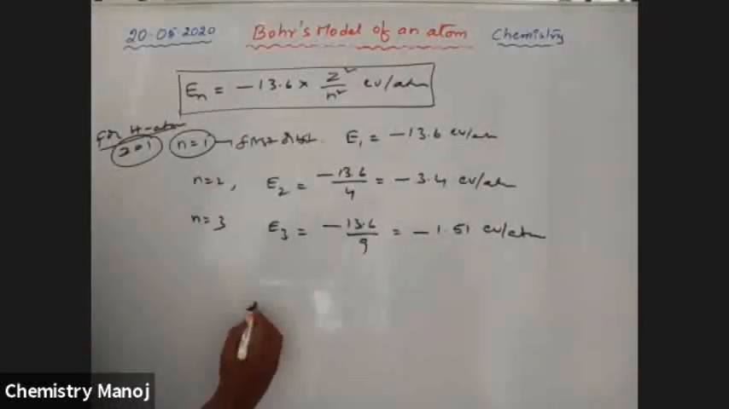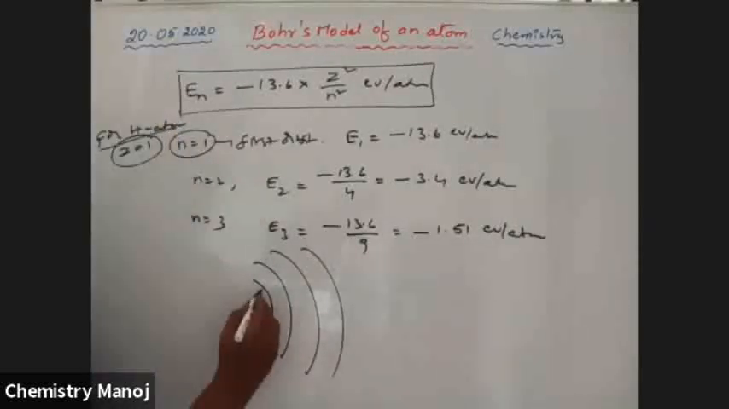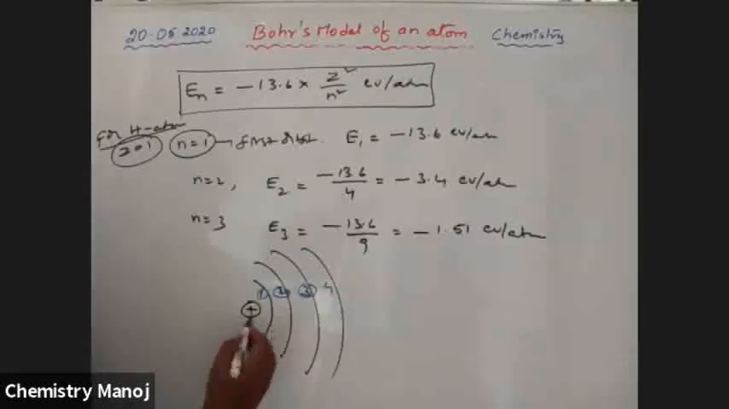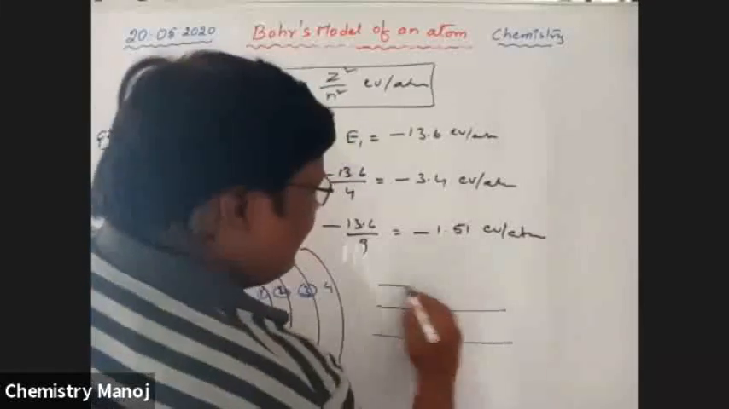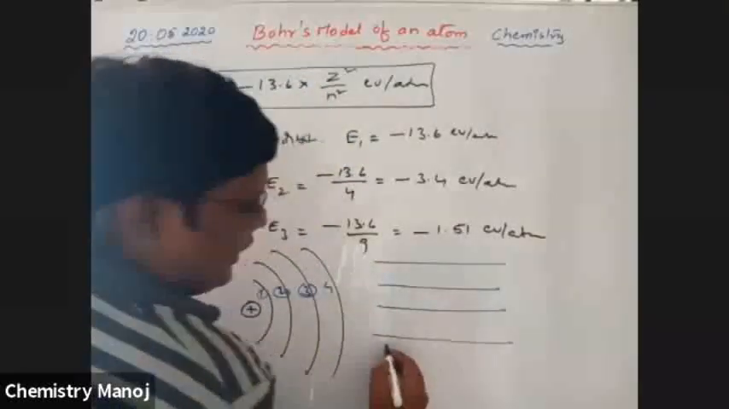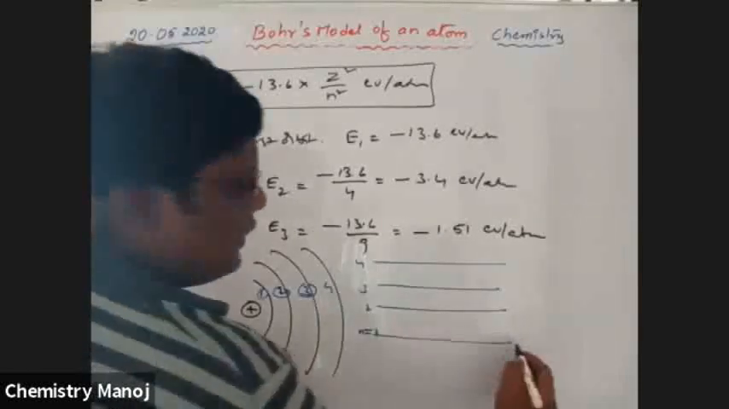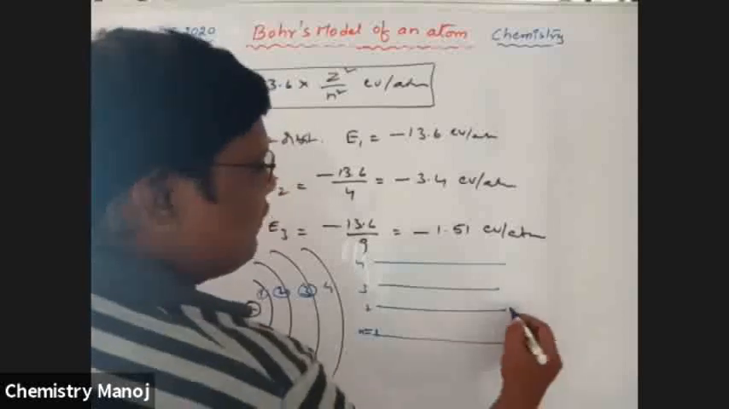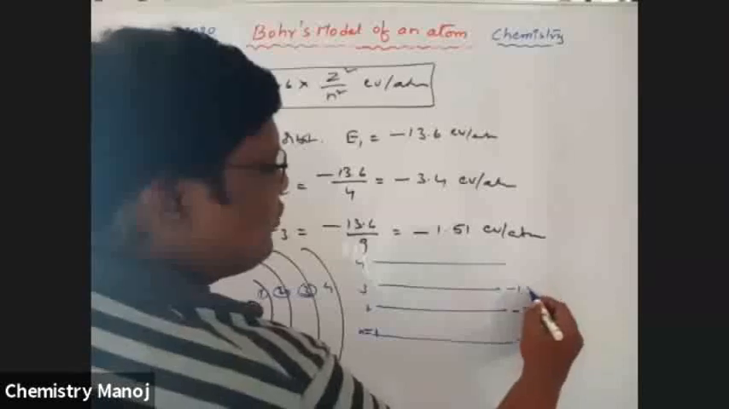Now, this is the nucleus of the atom. First orbit, second orbit, third orbit, fourth orbit, where n is equal to 1, 2, 3, 4. For the first orbit, the energy is minus 13.6 electron volts. For the second orbit, minus 3.4. For the third orbit, minus 1.51.